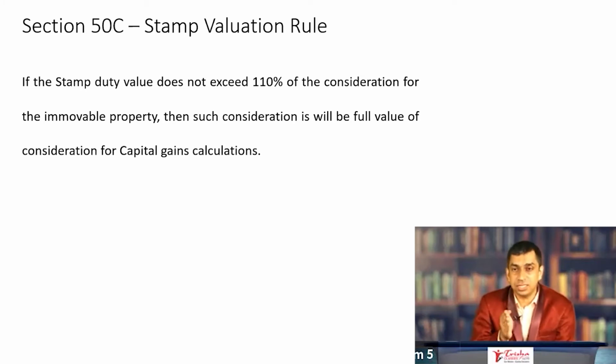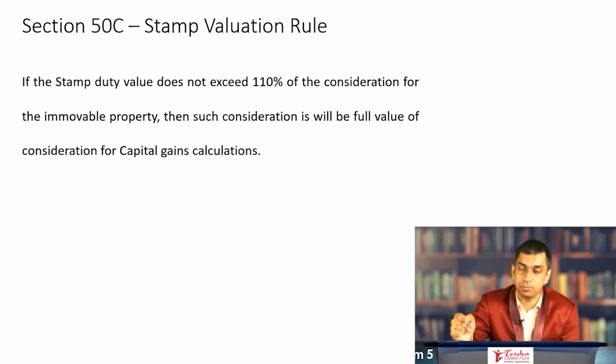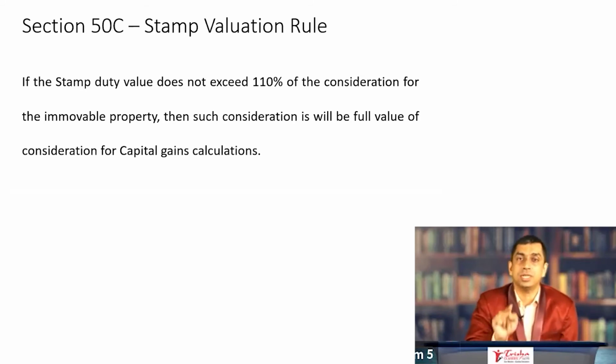Now, originally section 50C said that if the valuation for stamp duty purposes is more than the actual consideration for the sale of the immovable property, then such stamp valuation is deemed to be the full value of consideration for calculating capital gains. At a very, very simple level, suppose you are selling a house for 40 lakh rupees, but the stamp duty value of this particular house is 45 lakh rupees.